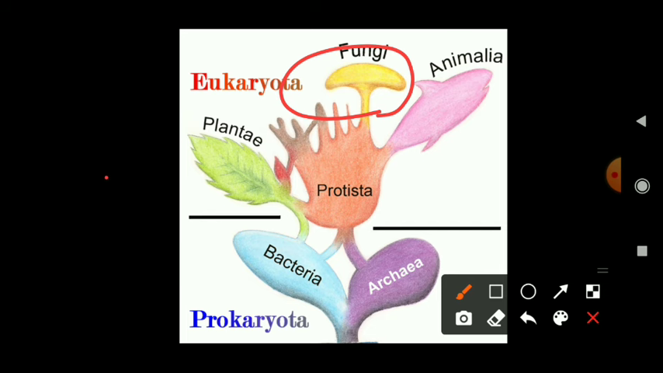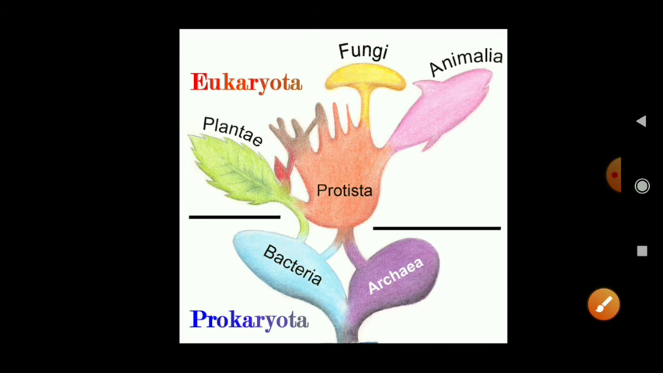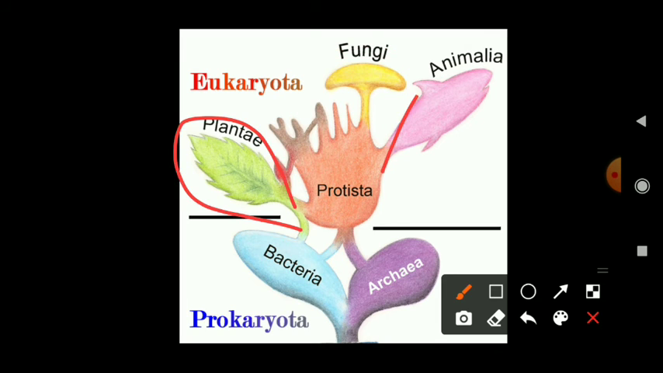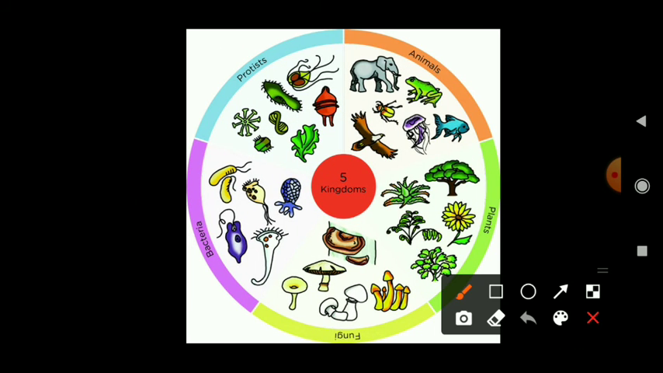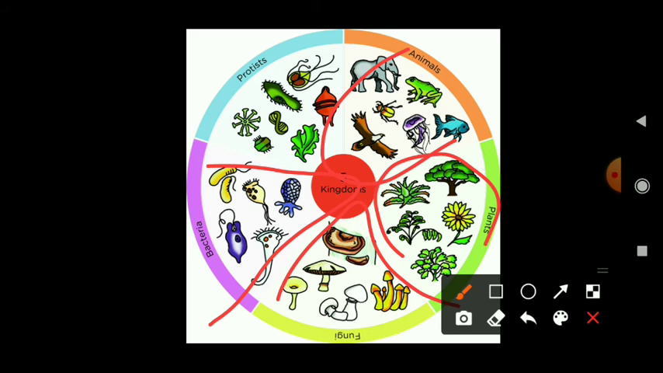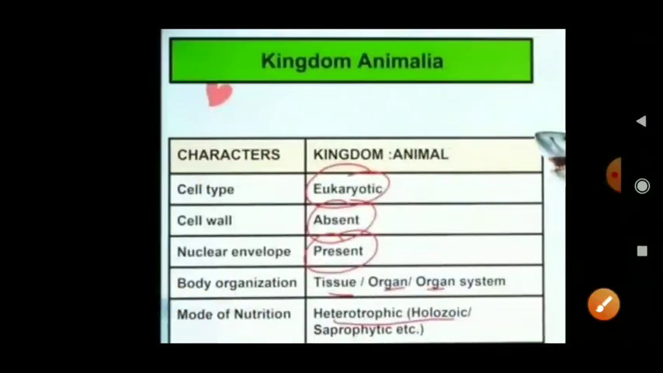Now let's move to Plantae. Plantae and Animalia are very important groups. In Plantae come all plants, in Animalia come all animals. Now let's move ahead. These are the examples: Plantae, all the plants; Animalia, all the animals; bacteria; and fungi. These are fungi, and these are Protista. All these are eukaryotic microorganisms. These are the prokaryotic microorganisms. So let's see in detail.